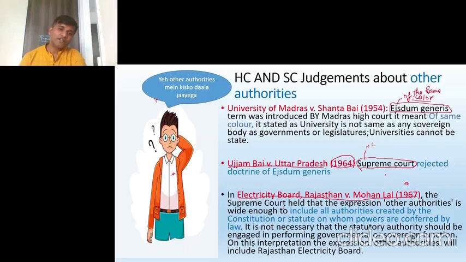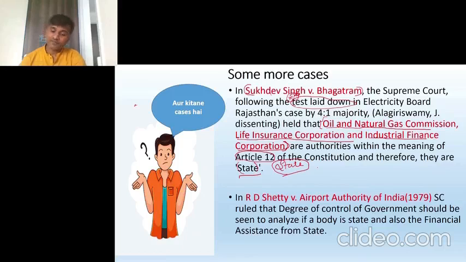In prelims, they will not ask that kind of small questions, but in PCS, in the state public services, they can ask: from the following, which body can be called as state? LIC, can it be called as state? Yes. In Sukhdev Singh versus Bhagat Ram, we have seen that Oil and Natural Gas Commission, Life Insurance Corporation, Industrial Finance Corporation are called as state.